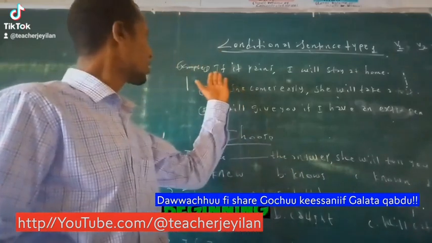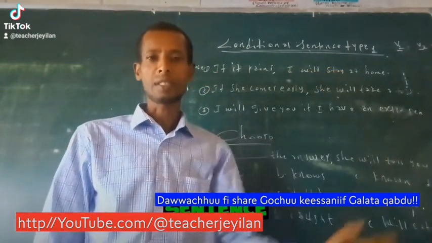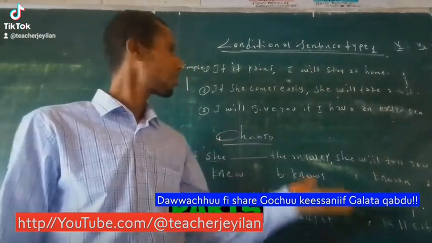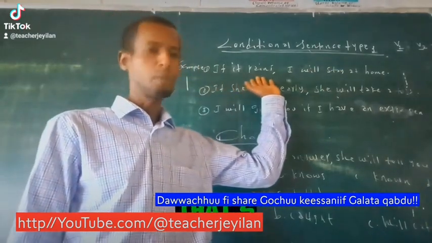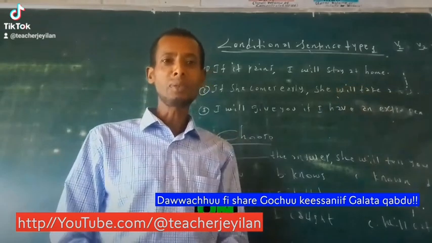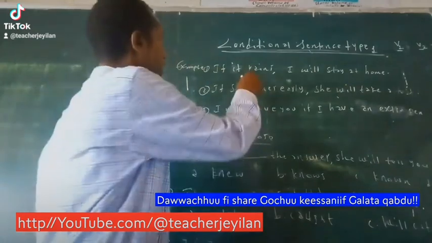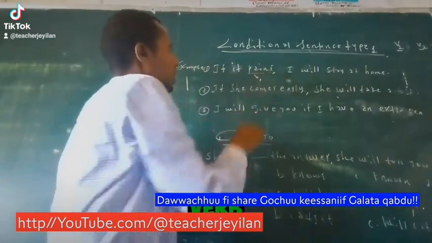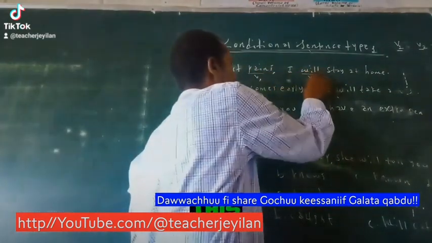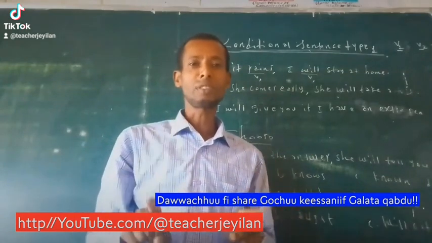For example, to begin the sentence, a phrase, I will stay at home. This sentence is a conditional sentence. It has two parts. If phrase, that's one part. I will stay at home, that's another part. So it has parts. On both parts, we have verb 1 or V1. A phrase, this is verb 1. I'll stay, this one is verb 1. On both parts, we have verb 1.